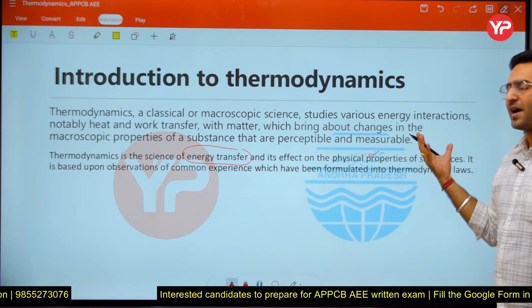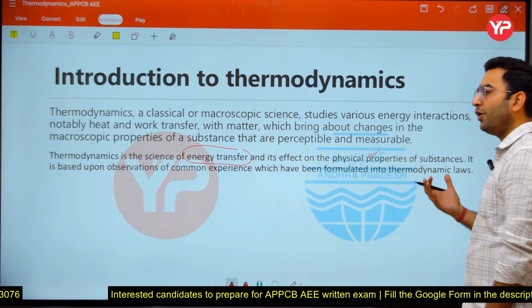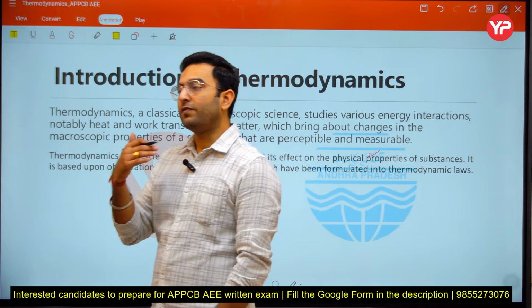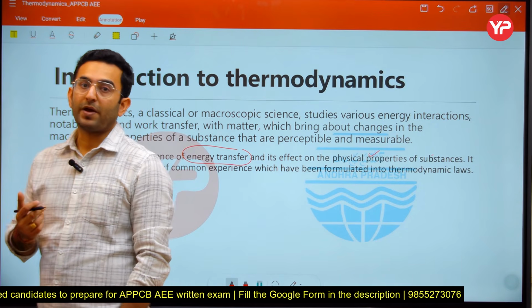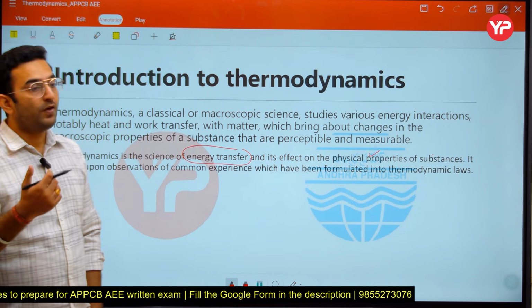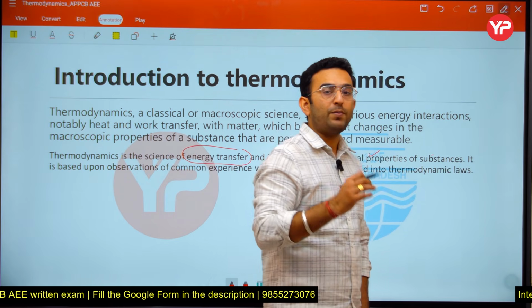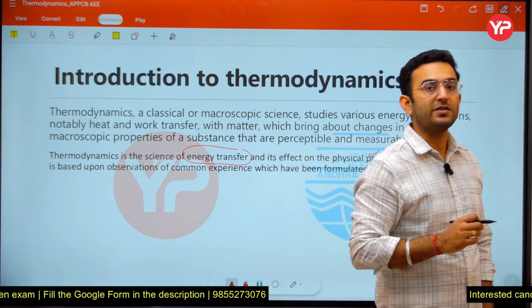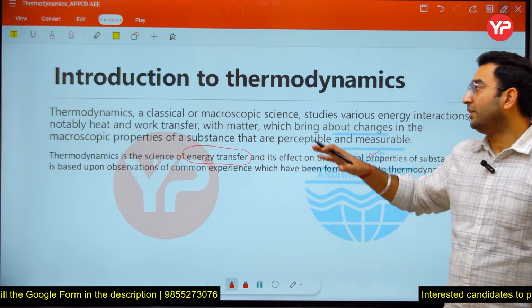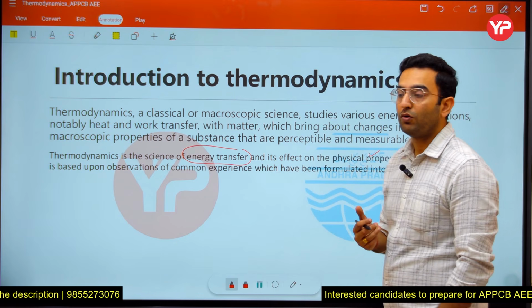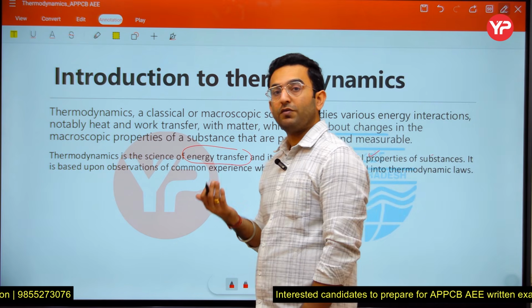If we talk about the practical application of this subject, you can find it in all areas. Even if you are from a chemical, civil, or mechanical background, any background, you are going to see the applications of thermodynamics, because in thermodynamics we have different laws like the zeroth law, first, second, and third law. All of those are universal laws.